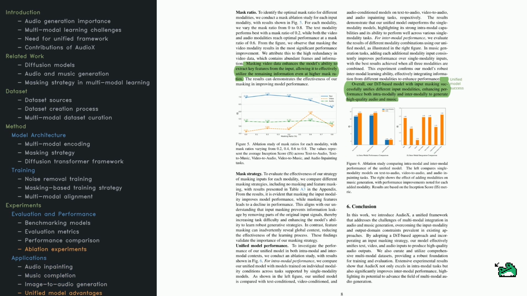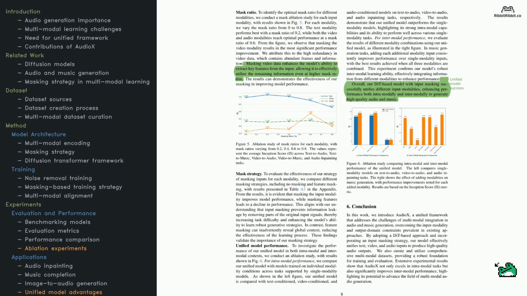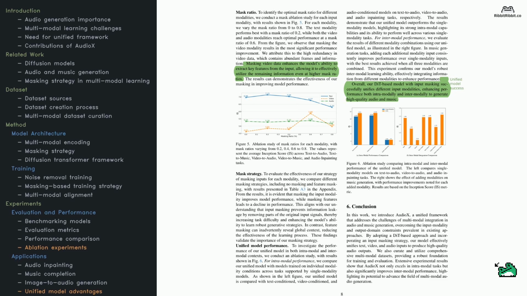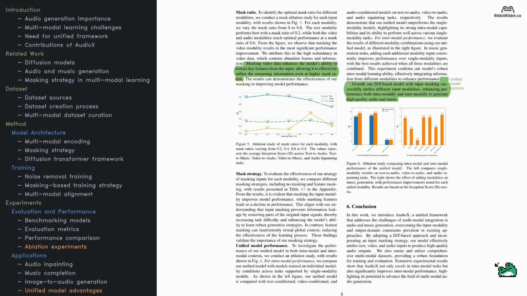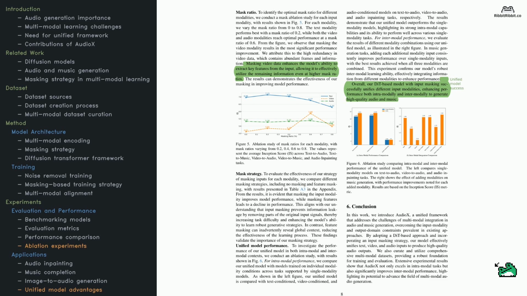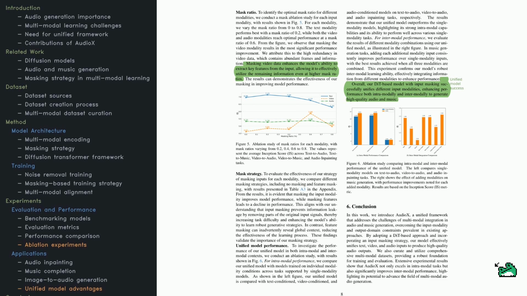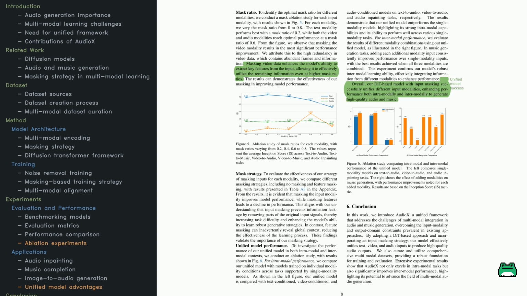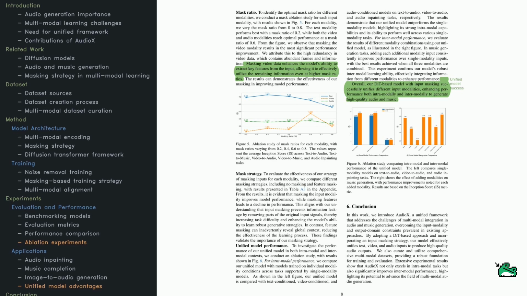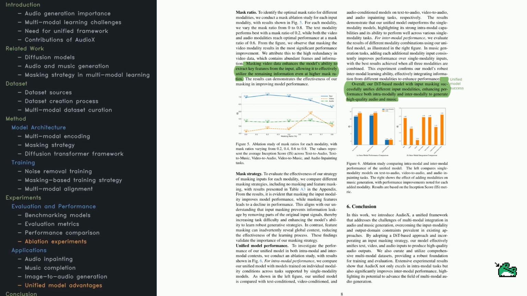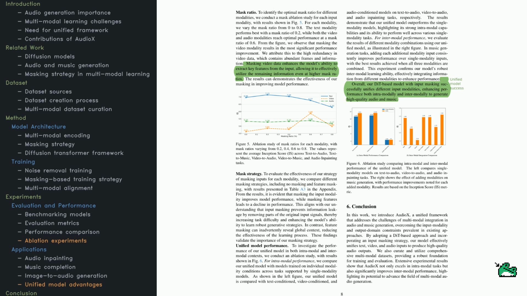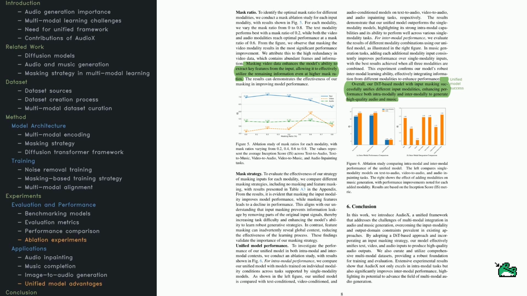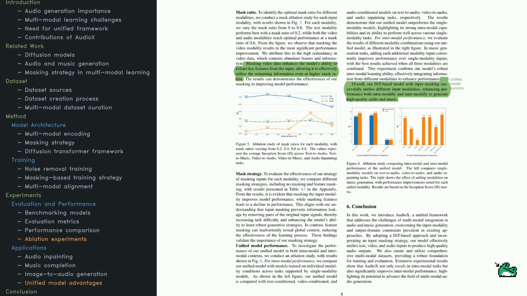Now let's talk about how the model figures out the best way to learn from each input type. An ablation study checks different masking ratios for text, video, and audio. Look at Figure 5 to see these results. It turns out text benefits from a lower masking ratio, around 20%, because a little bit of missing text is enough to force better learning without stripping away too much context. Meanwhile, video and audio see bigger gains when up to 60% is masked, probably because there's more redundant data in those modalities.